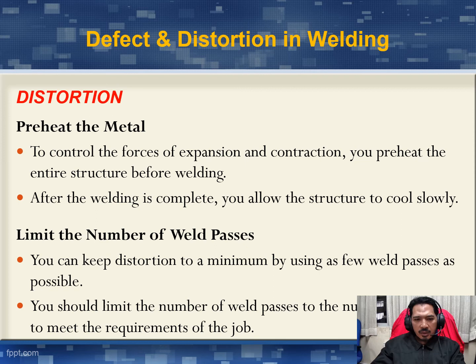Limit the number of weld pass. You can keep distortion to a minimum by using as few weld pass as possible. Maksudnya kurangkan larian. Contohnya kalau biasanya buat 5 larian untuk piping, kurangkan jadi 4 atau 3 lah. Okay, bagi kurangkan panas. Seterusnya, you should limit the number of weld passes to the number necessary to meet the requirement of the job.